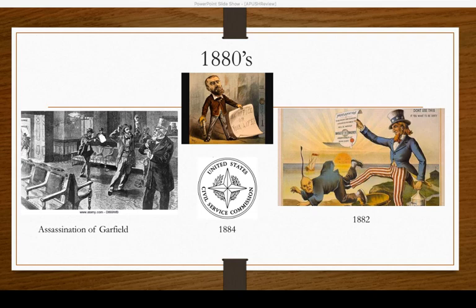Also during the 1880s, we're going to see the Chinese Exclusion Act passed. That's going to be 1882, in which we start basically prohibiting Chinese immigration coming into our country. What we're finding throughout the country, especially in the West, is a lot of racism and xenophobia with regards to the Chinese. So the government's just going to pass a law ending that immigration.